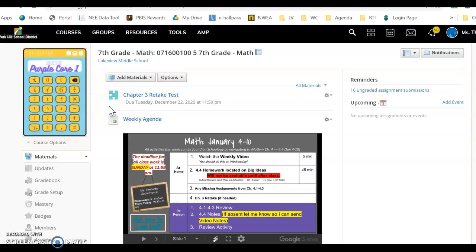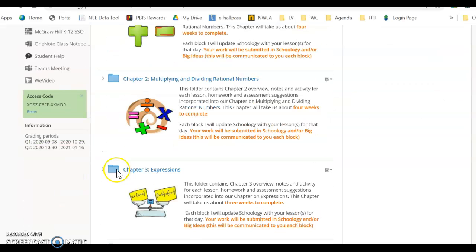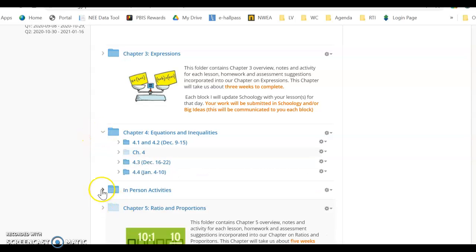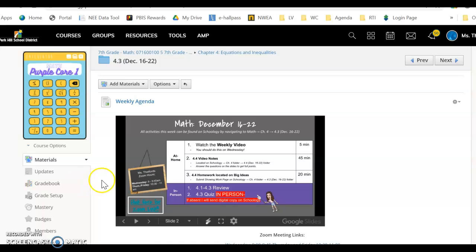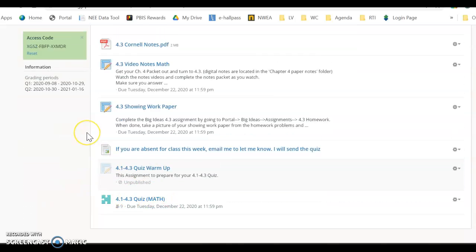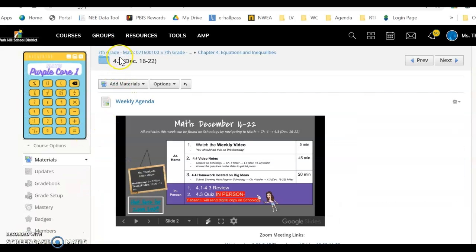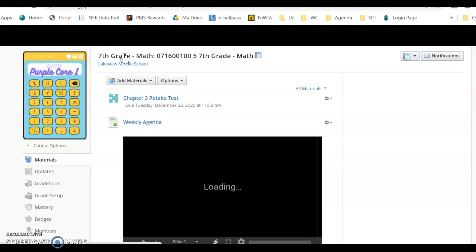If you've not taken your chapter 4 quiz yet, let me know. That's also located in Schoology in chapter 4. That is in 4.3, and the quiz is here at the bottom. And so that's all we've got going on for this week.